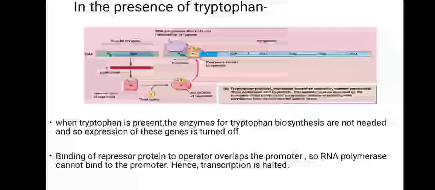The binding of the repressor protein to the operator overlaps the promoter, so RNA polymerase cannot bind, hence transcription is halted.